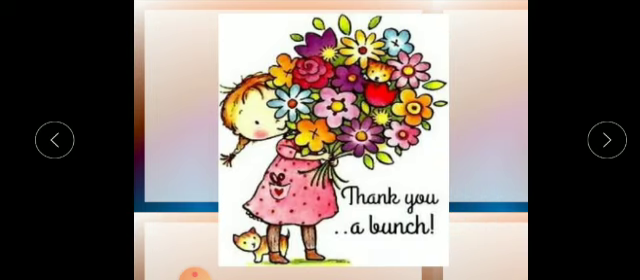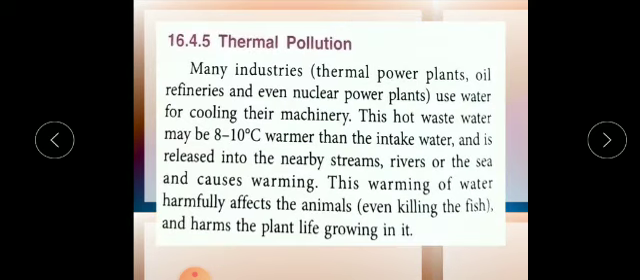So children, today I have just discussed what air pollution and water pollution are, and what their sources are. For homework, please read the chapter. Three are left. After that I will explain what the controls are, how we can control it, and what we should do to control these pollutions.